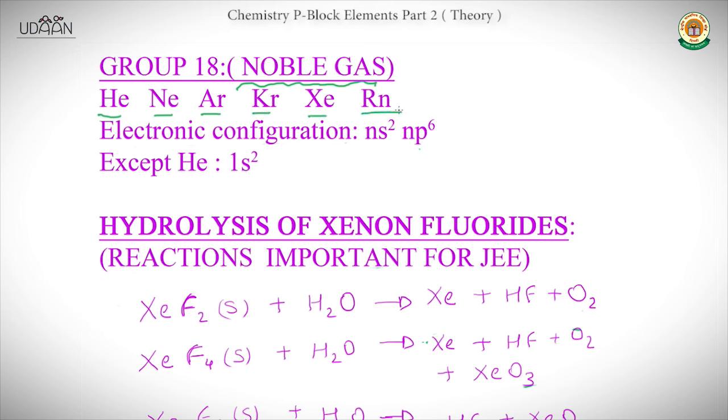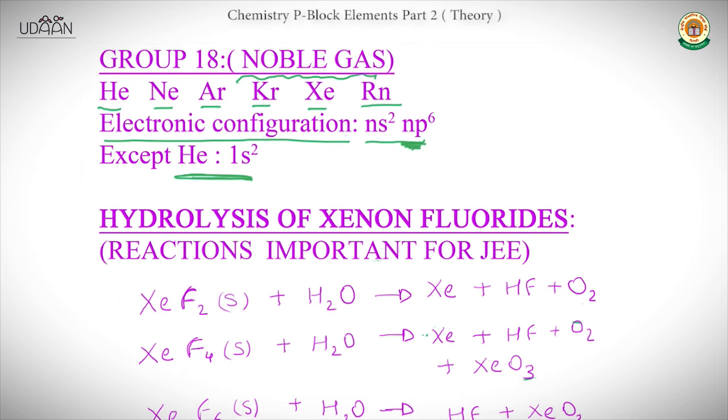radon. The general electronic configuration is ns2 np6, and both the s and p orbitals are completely filled. That's why they are also called inert. Except helium, whose electronic configuration is 1s2, because it does not contain a p orbital.